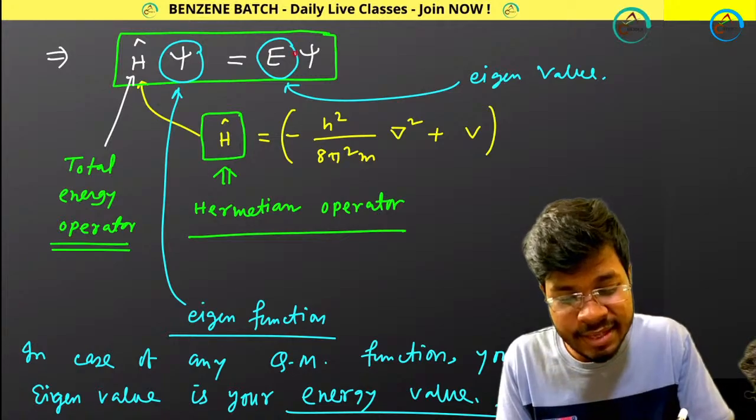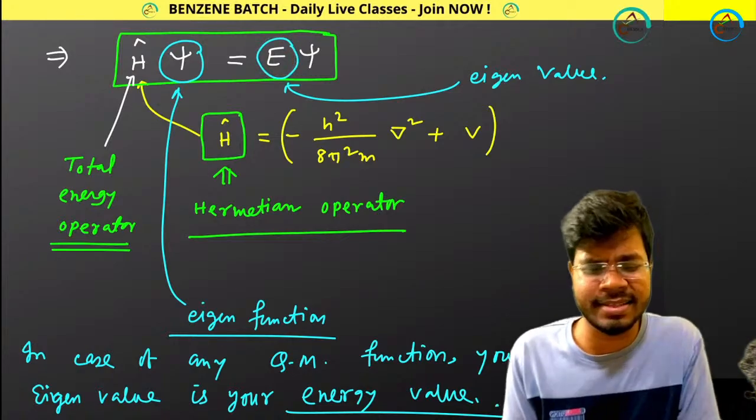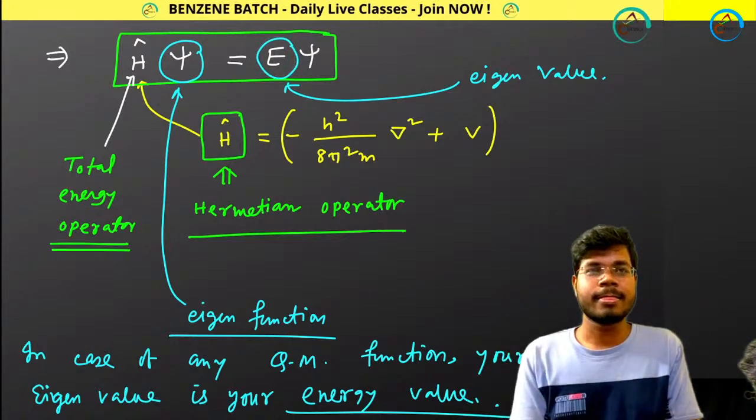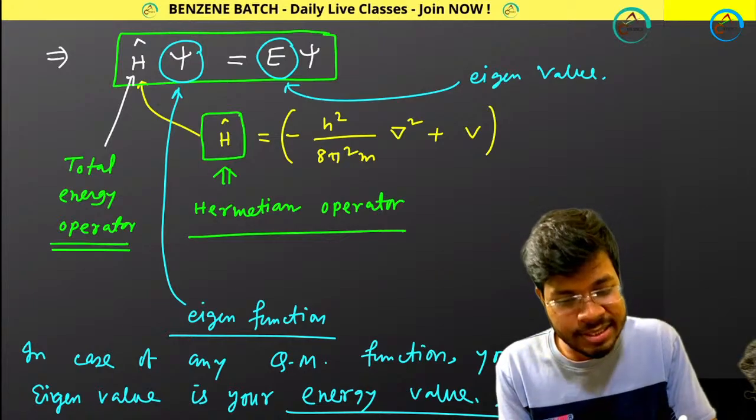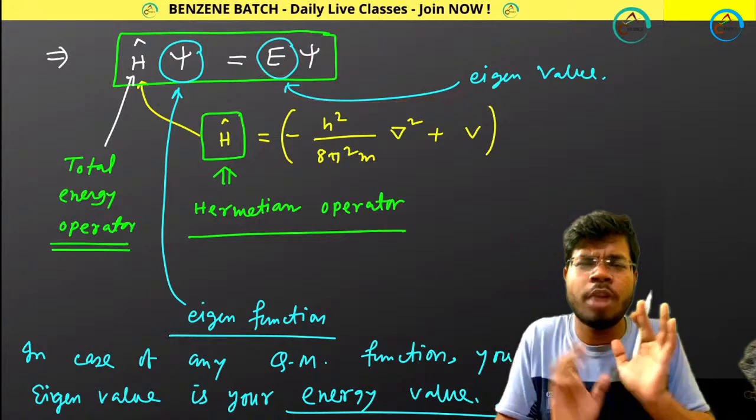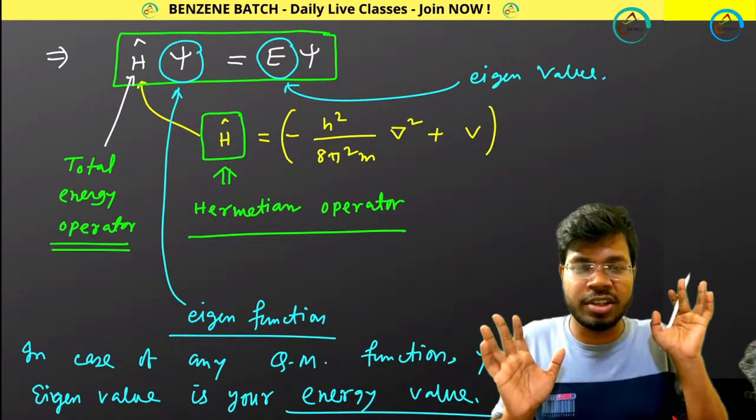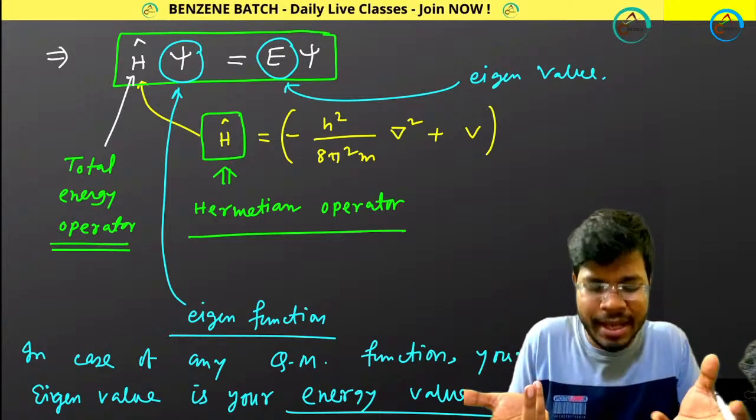This E is nothing but energy, I told you in previous classes. So this is your eigenvalue, this is your energy value. That is for normal Schrodinger functions or for quantum mechanical functions.